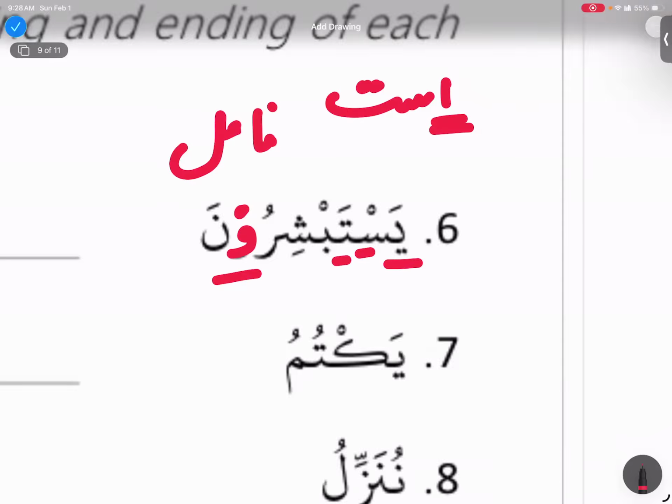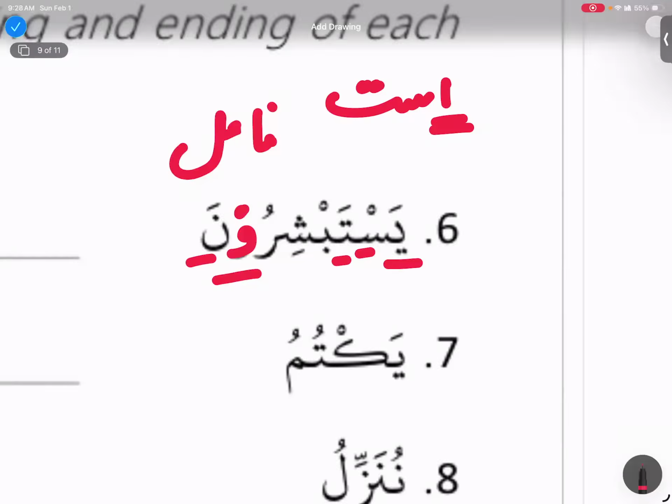Yeah, multitasking actually. Okay, so wow is Wawul Jama over here, and what is this noon? I forgot. This is Noonul I'rab. I'rab, yes. So what is this noon telling me? It is Rafa, yes, that this fi'l Mudari is marfu. Marfu. And how are we going to translate yastabshiruna?